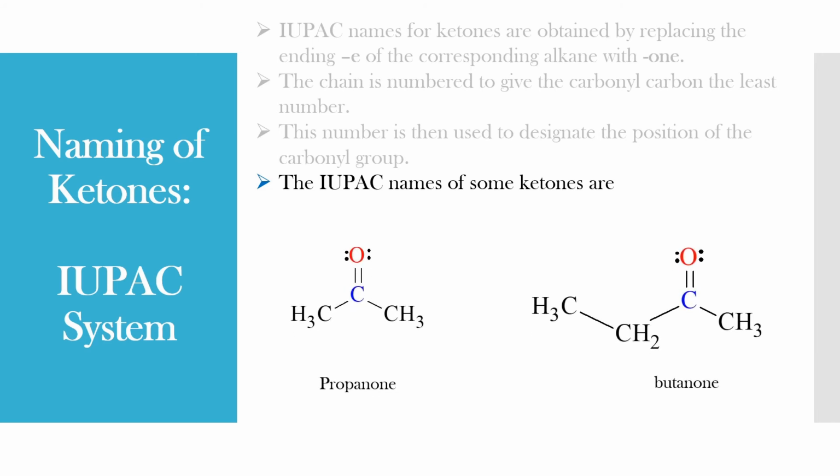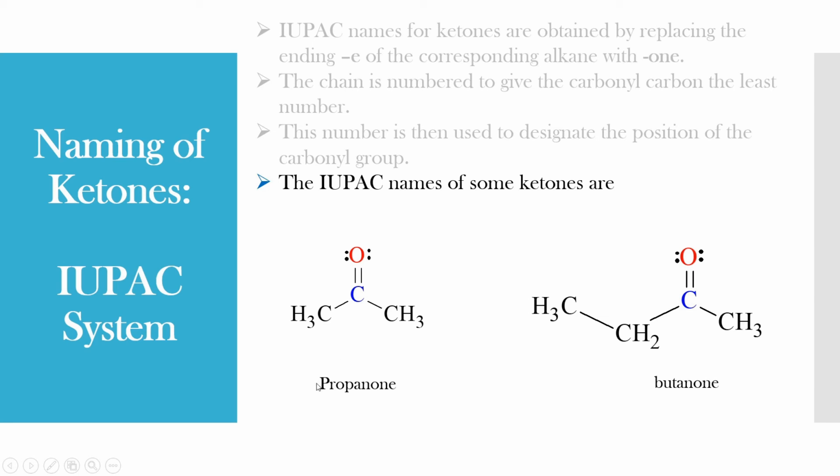For example, propanone and butanone. If you observe the propanone example, there are 3 carbon atoms in this molecule. So the 3 carbon alkane is called propane. If we replace E with -one, it is called propanone. See this butanone example, there are 4 carbon atoms. The 4 carbon alkane is called butane. If we replace E with -one, it is called butanone.